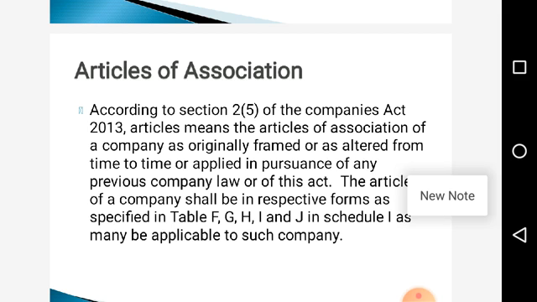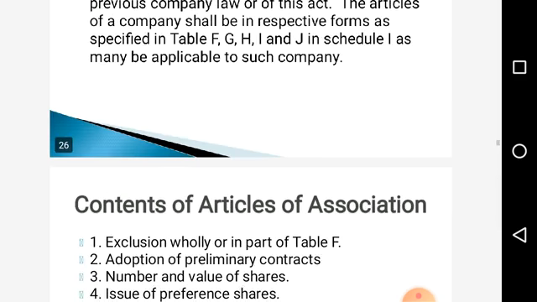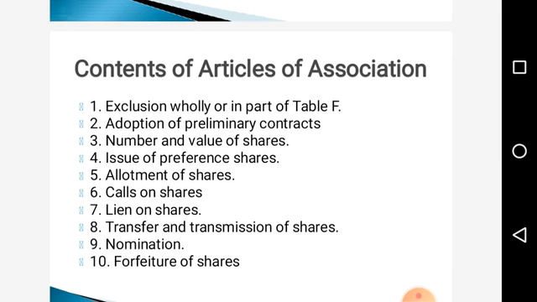The company can also form its own set of rules and regulations as applicable. If the company wants, it can adopt the tables or it can frame its own Articles of Association. Now we will see what the contents of the Articles of Association are. So, contents of the Articles of Association.